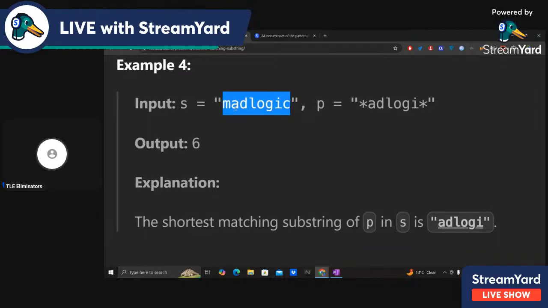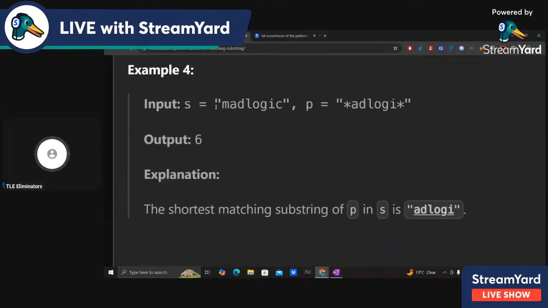You want the smallest possible substring which matches with P. So ADLOGI matches with P because you can assume the star as empty.